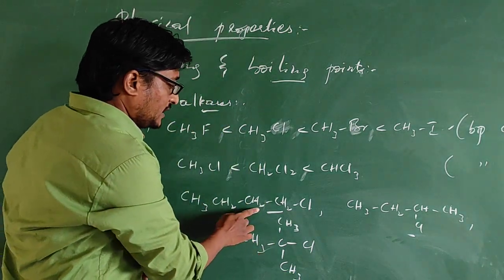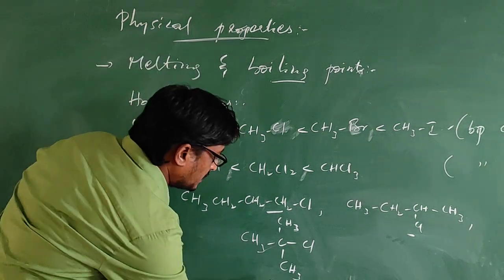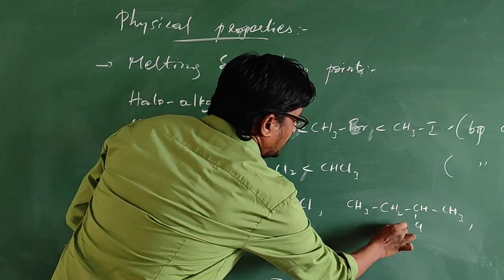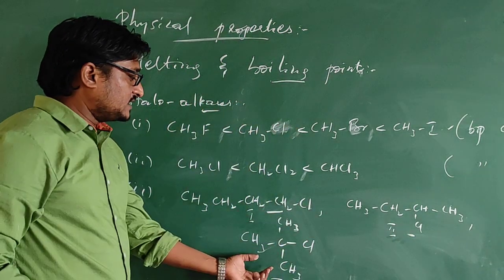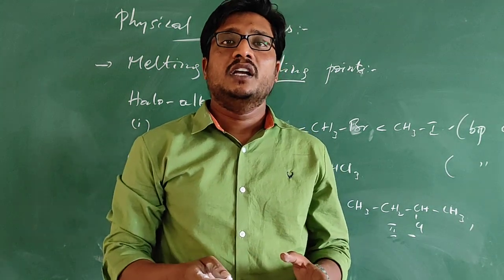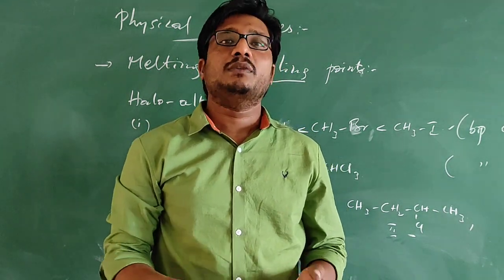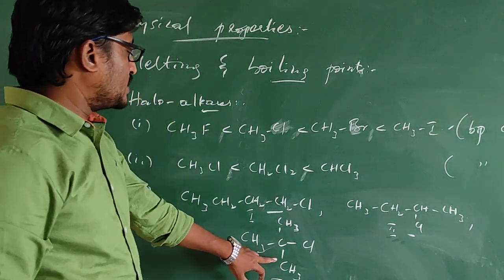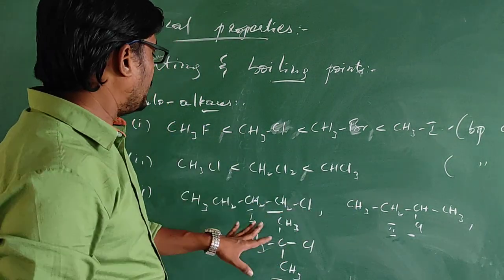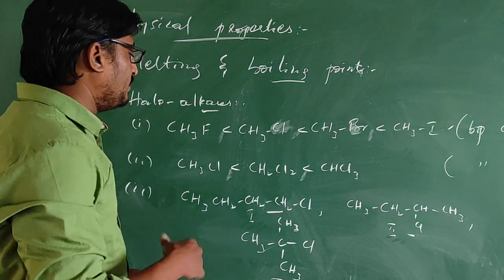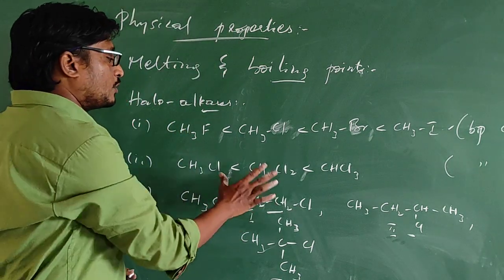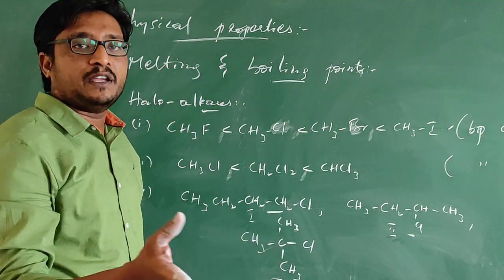Among these three, the third one has more branching when compared with the first and the second. Since branching is more, surface area will be less. If surface area is less, the force of attraction between the molecules will be less. That is why tertiary butyl chloride will have a low boiling point when compared with 2-chlorobutane and 1-chlorobutane. And when we compare 1-chlorobutane and 2-chlorobutane, 1-chlorobutane will have the higher boiling point.